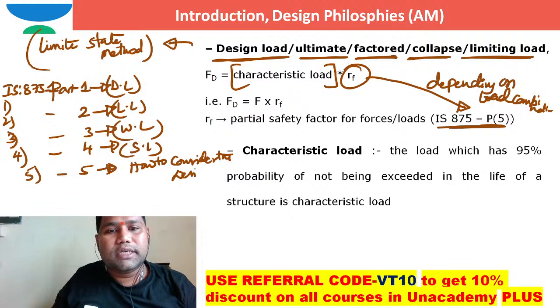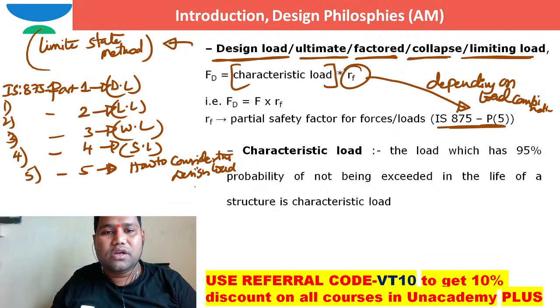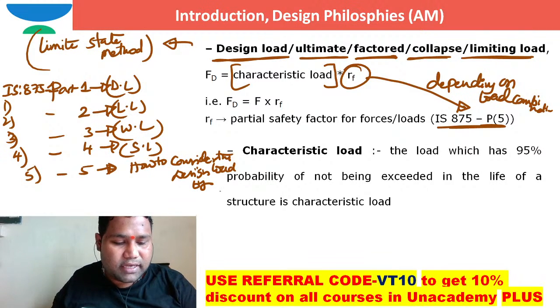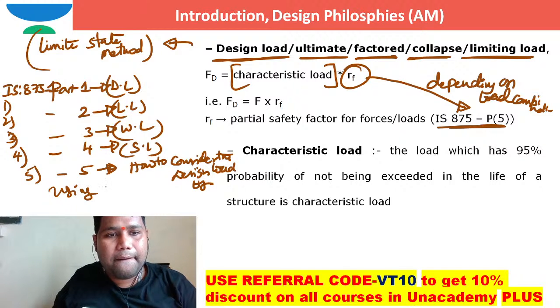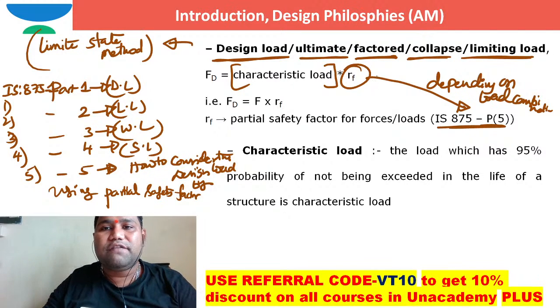Design loads are obtained by using the partial safety factor for loads, which depends on load combinations.